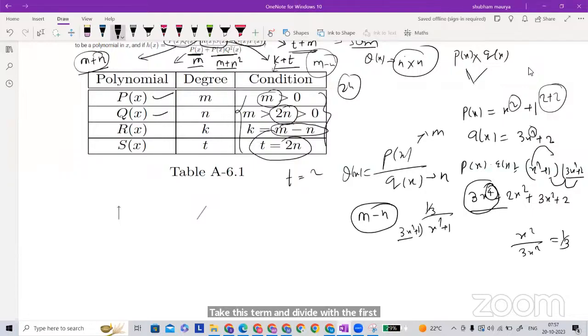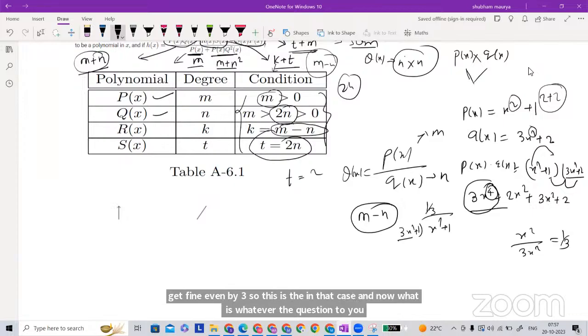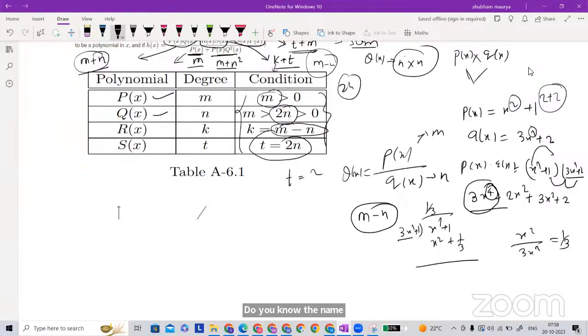x square divided by 3x square, you will get finally 1 by 3. So this is the quotient in that case. Whatever quotient you get, you will multiply with each term, then you will finally get x square, and once you multiply with 3, this will get plus 1 by 3. And now subtract them, the same as you used to do in normal division. This is going to be 2 by 3.